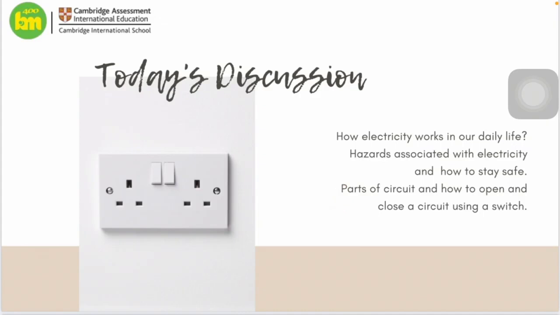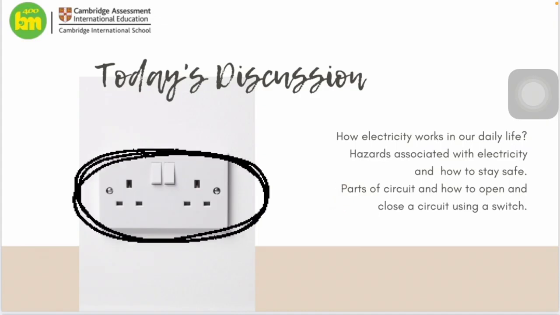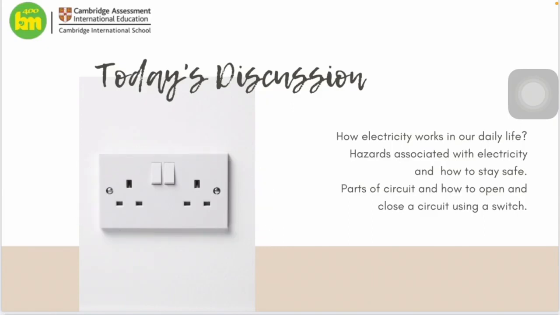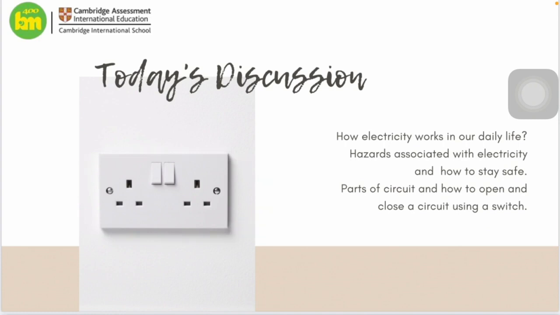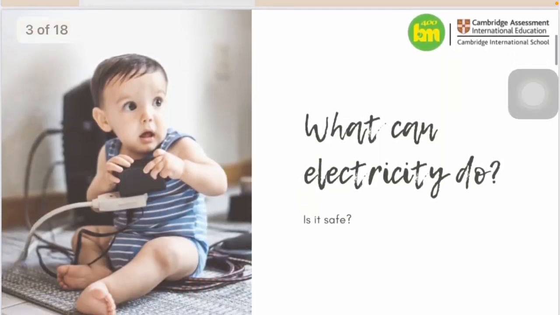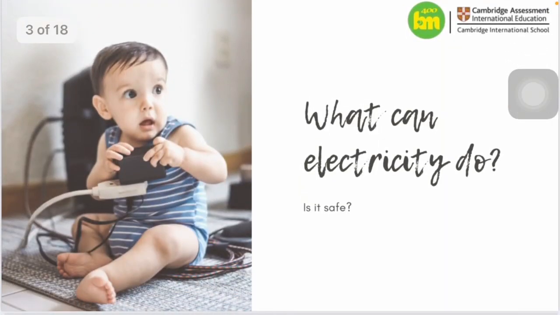As you can see on the picture in here, I have the switch and then a socket. I'm sure all of you have seen this one before, right? Okay, I have the picture in here, the baby with a lot of cables. Well, what do you think? Can electricity be used as a tool to play?